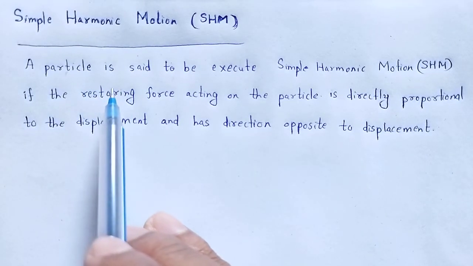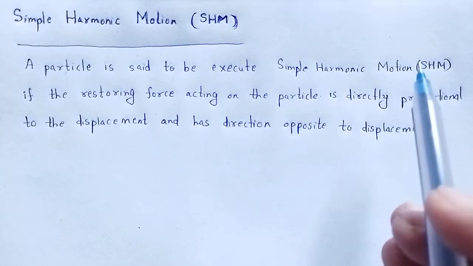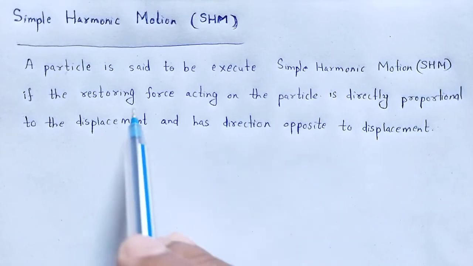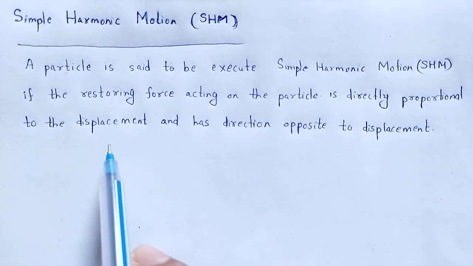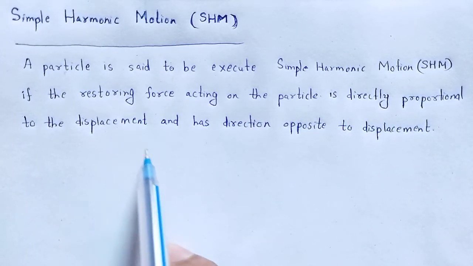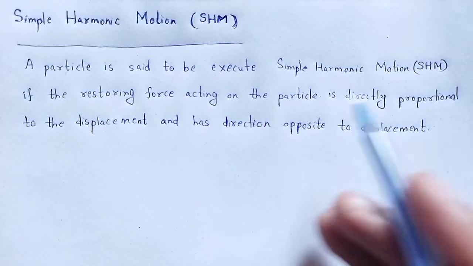A particle is said to execute simple harmonic motion, SHM, if the restoring force acting on the particle is directly proportional to the displacement and the direction is opposite to that of displacement.